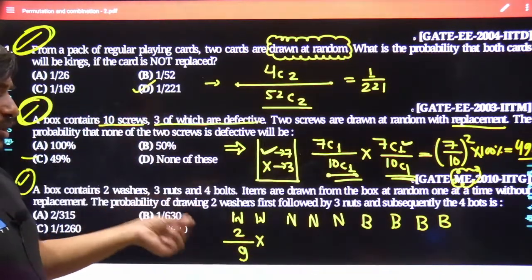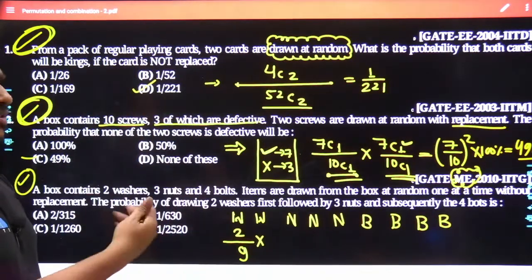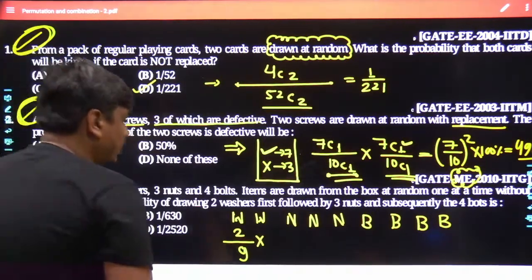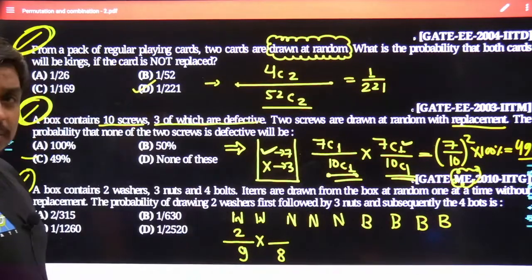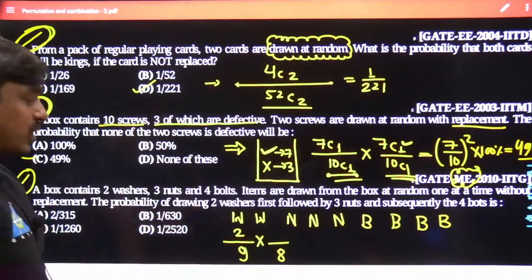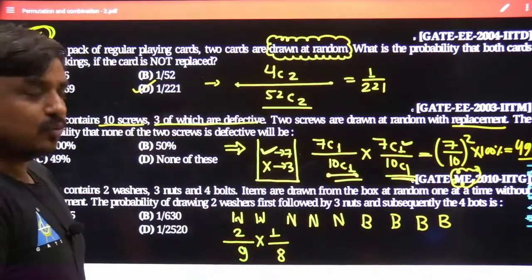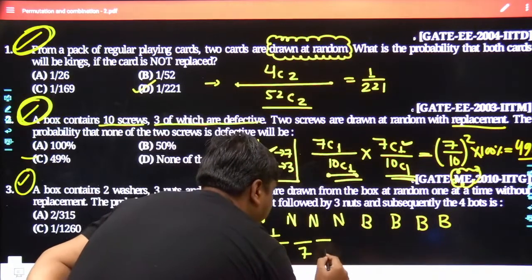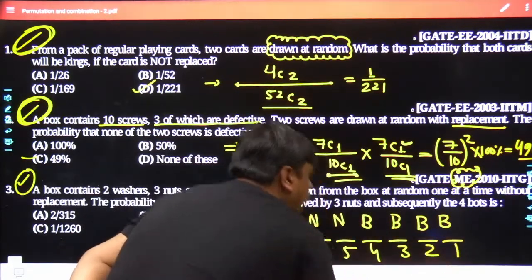Now one washer has been brought out and thrown out. That means it's not a case of with replacement. So here the 9 would get reduced to 8, and the number of washers has been reduced from 2 to 1. So out of 1, the 1 washer has to be taken out. So it's simply left with 1. Similarly, it would just keep decreasing: 7, 6, 5, 4, 3, 2 and 1.